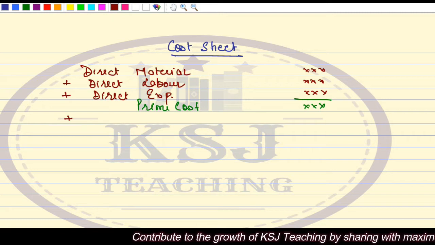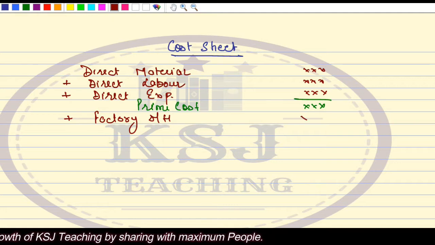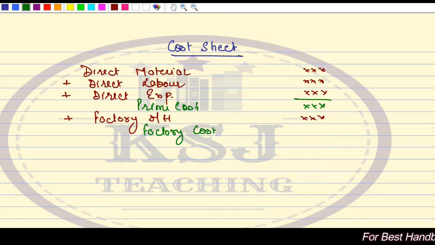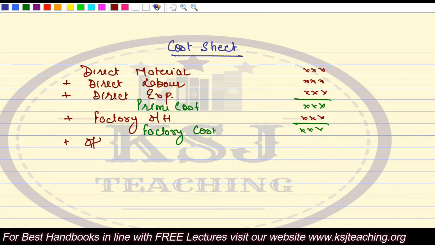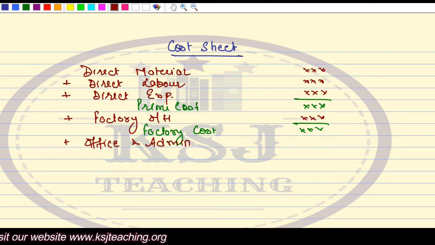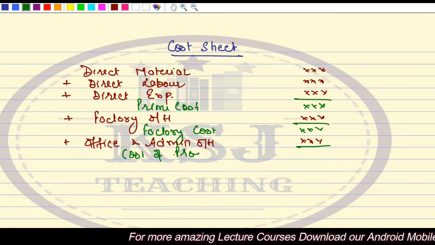Then add factory overheads, we'll get factory cost. Then in the factory cost, we'll add office and administration overheads. From here you will get cost of production.